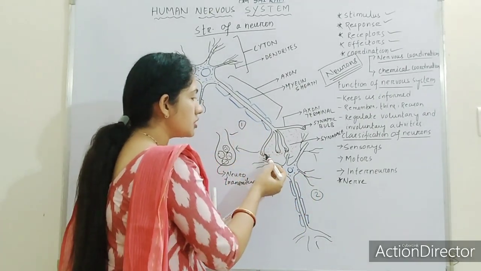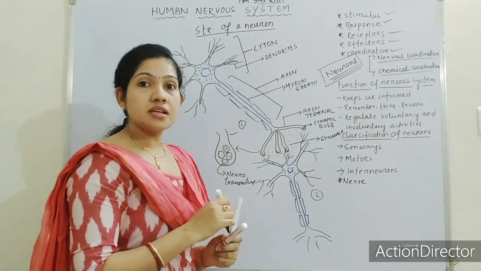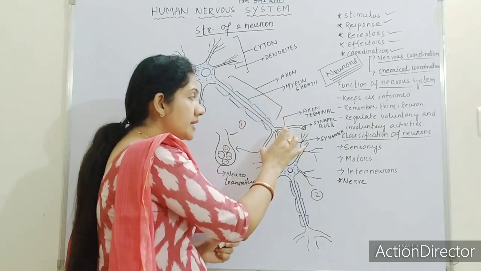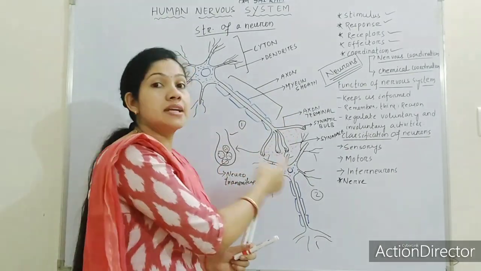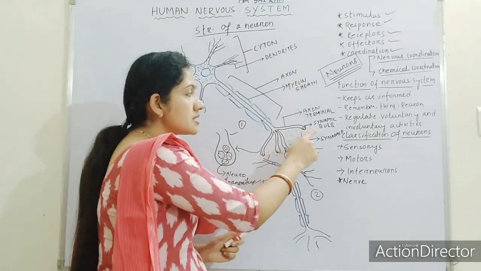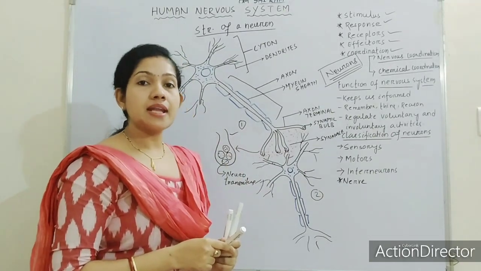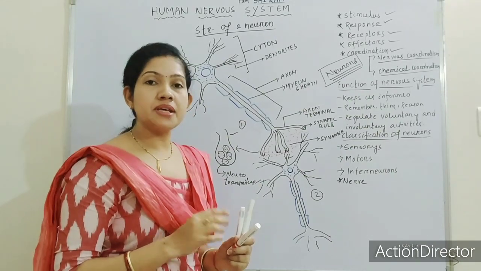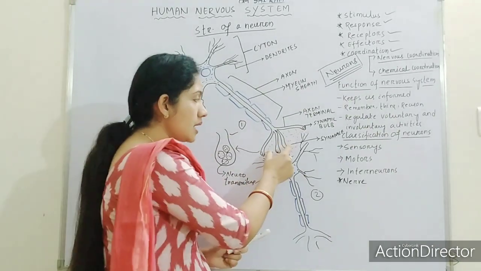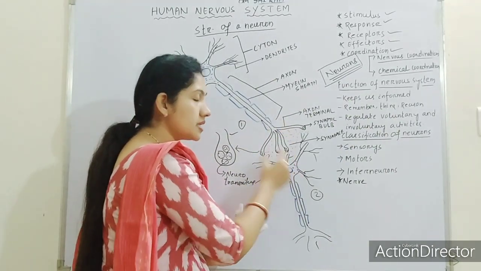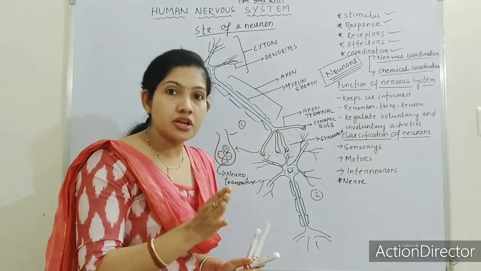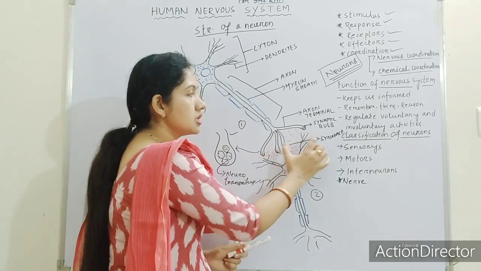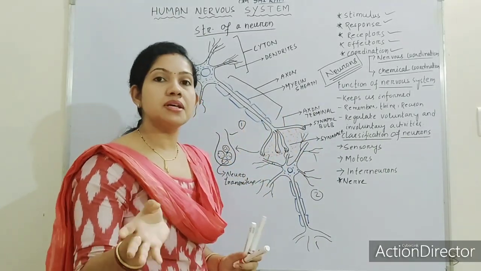The gap between the first and the second neuron, the junction between the ending of one neuron and the starting of another neuron, is known as the synapse or synaptic cleft.